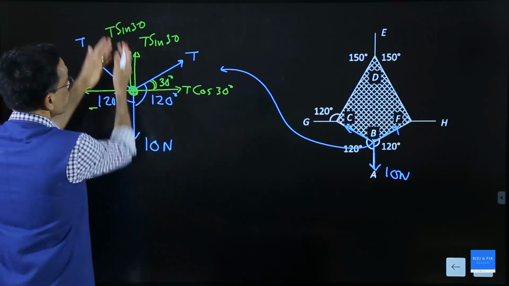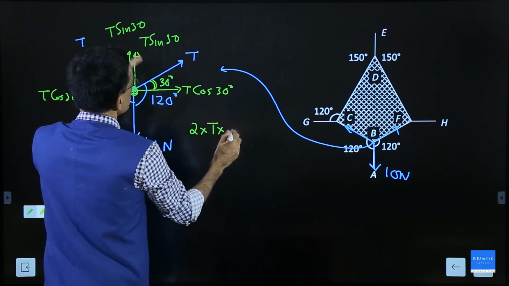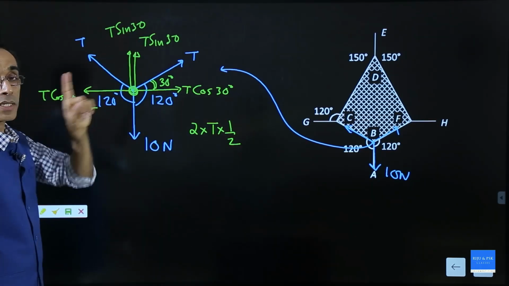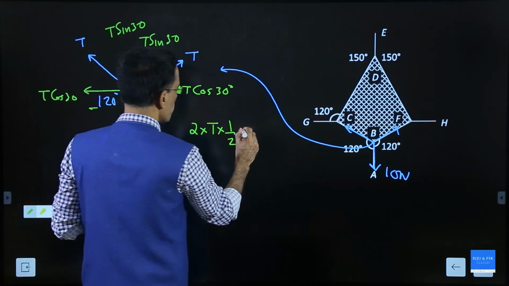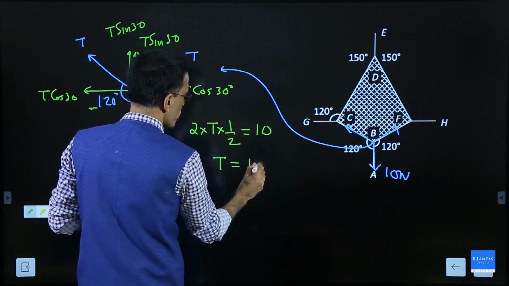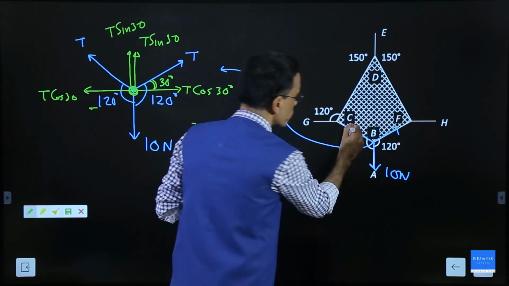So how many forces are there in the upward direction? There are two tensions, 2 into T into sin 30, and sin 30 is 1 by 2. So 2T into 1 by 2 is equal to the downward force of 10 Newton. That means T equal to 10 Newton. So this will have 10 Newton, this will have 10 Newton.